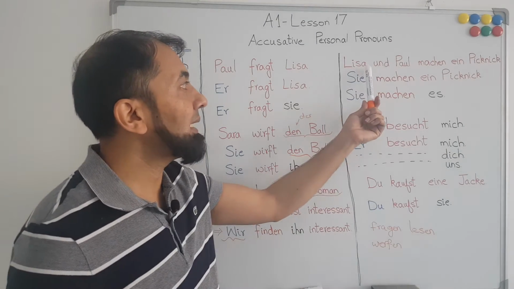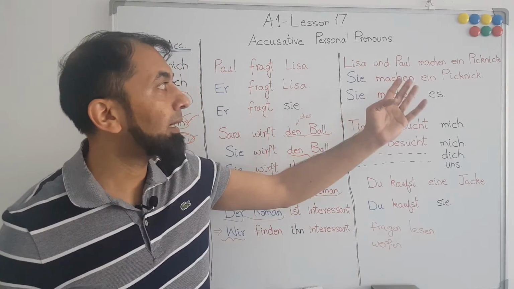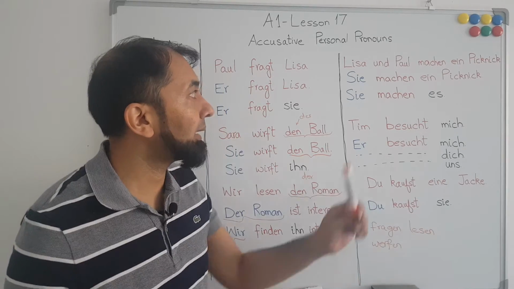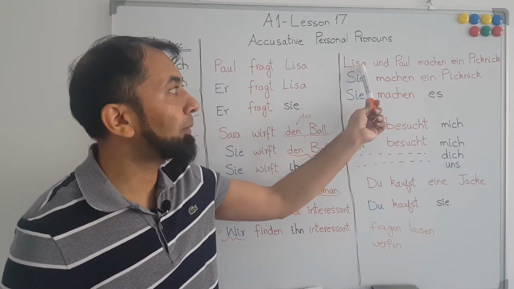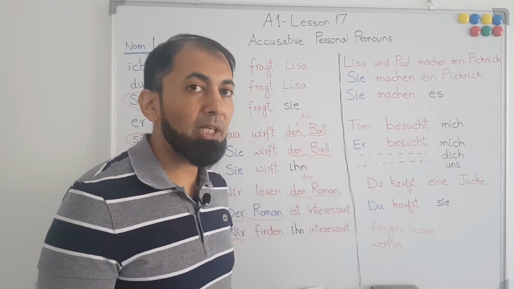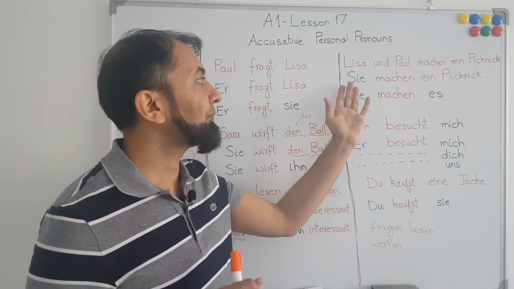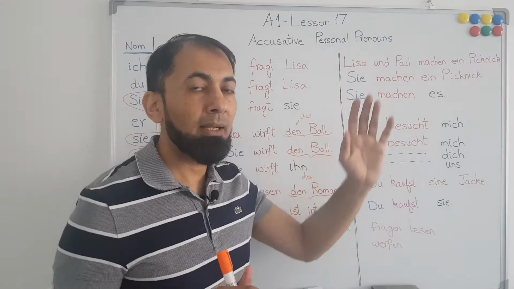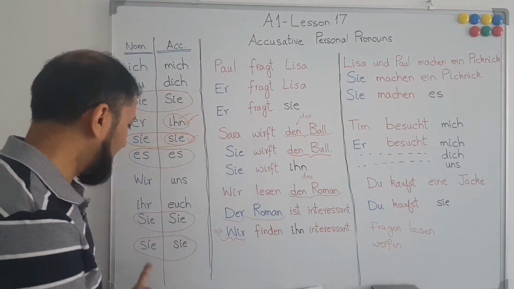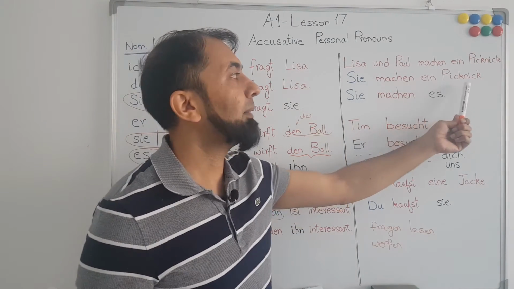Next is Lisa und Paul machen ein Picknick. Lisa and Paul are making a picnic. Now, in this case, because it is plural, Lisa and Paul are in the nominative case because they are performing an action, and if we use the personal pronoun instead of Lisa and Paul, we will use sie, they are making a picnic.